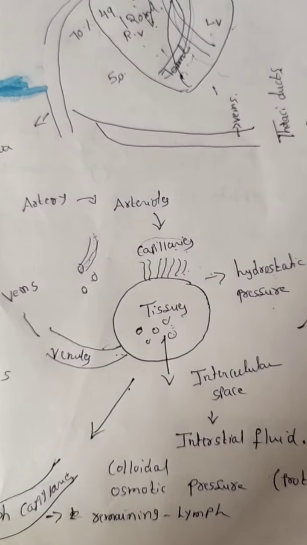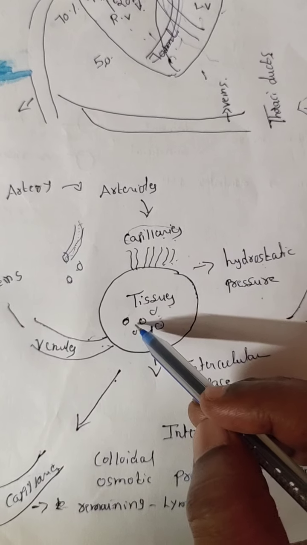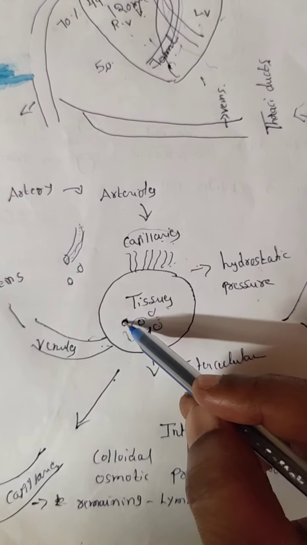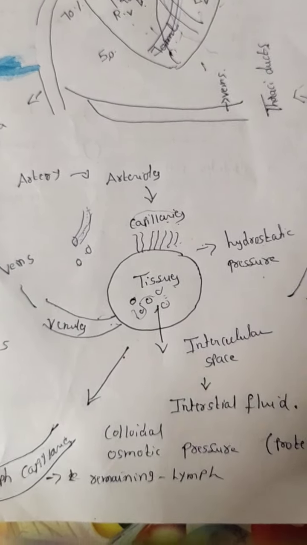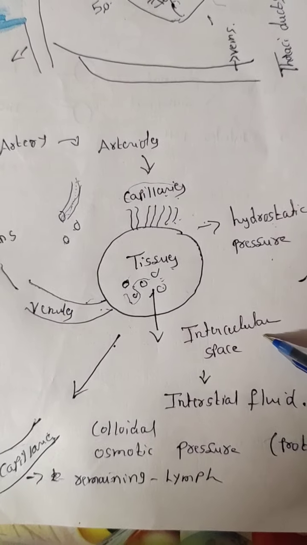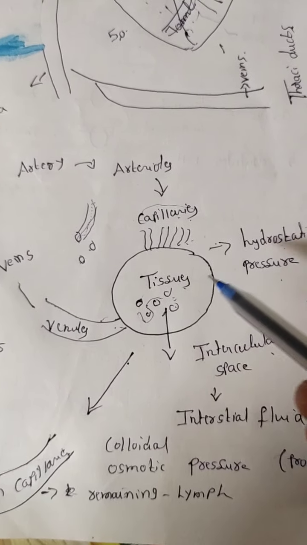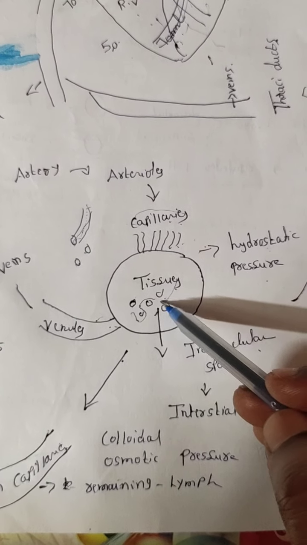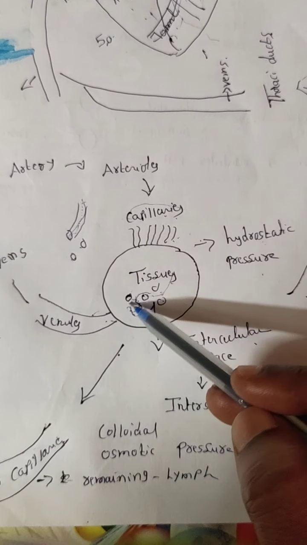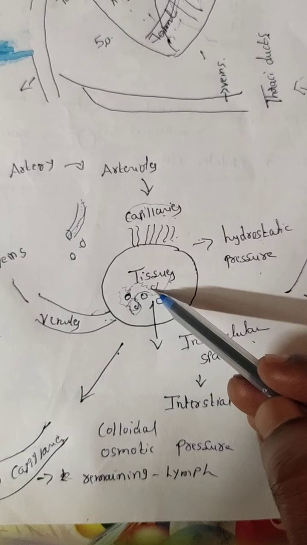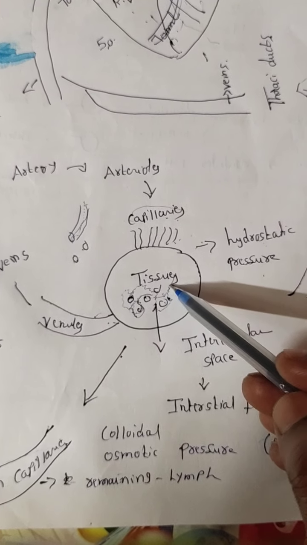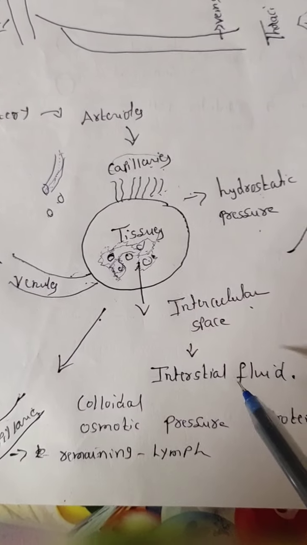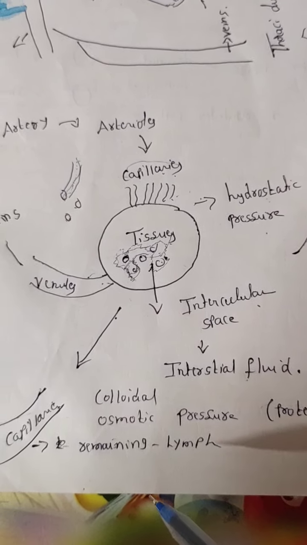Some amount of blood enters between the cells, and this space is called the intercellular space. So due to hydrostatic pressure, some amount of blood is accumulated in the intercellular space. The fluid present between the intercellular space is called interstitial fluid.